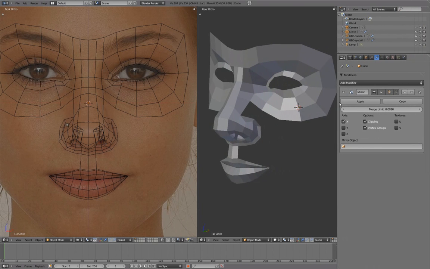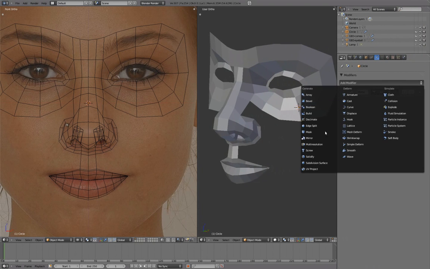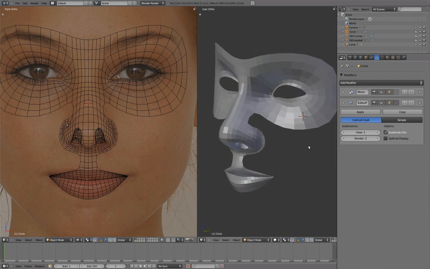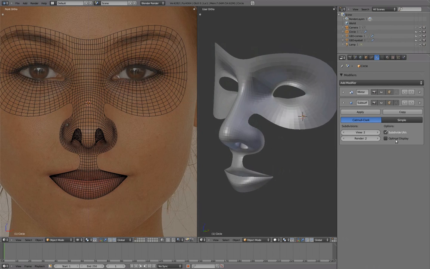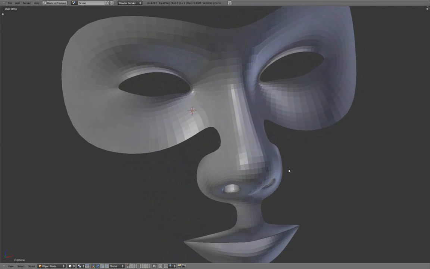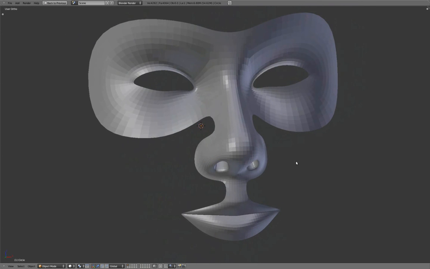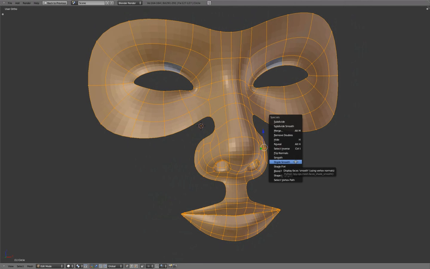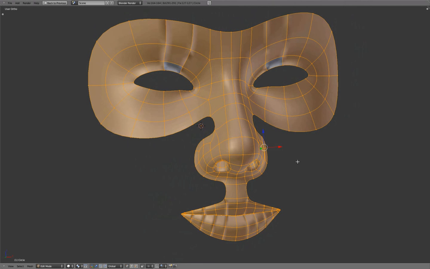Add a subdivision surface modifier, and adjust the same settings as we did for the eyeball. Select all in Edit mode and press W for Shade Smooth.